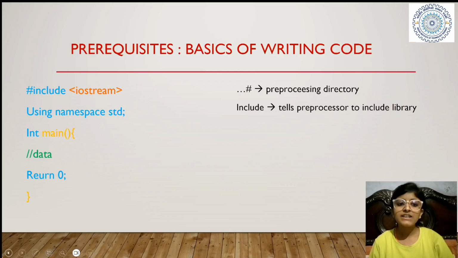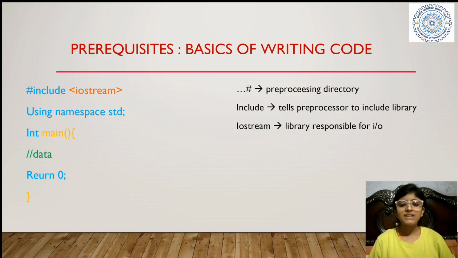Okay. Then include. So we told the preprocessor to include. What to include? A library. Which library? We are writing iostream. iostream is the name of a library. You can't ask why iostream. See, your name is Ram, then why Ram? This is never a question, right? Its name is iostream, so it's iostream. It is basically responsible for IO, meaning input output. It is a library that takes input, gives output, and provides the basic functions related to it.